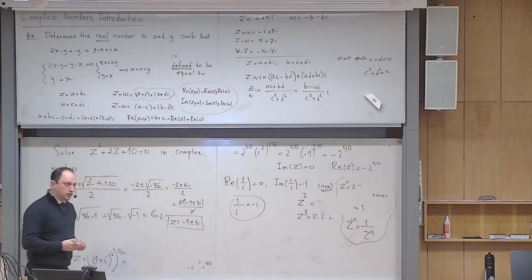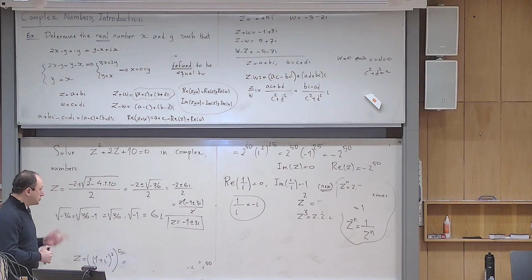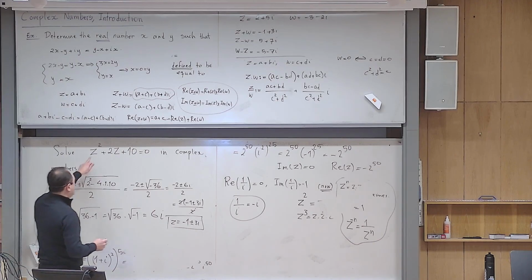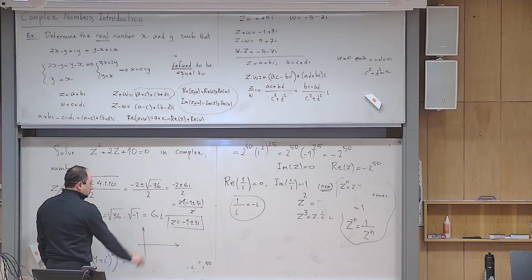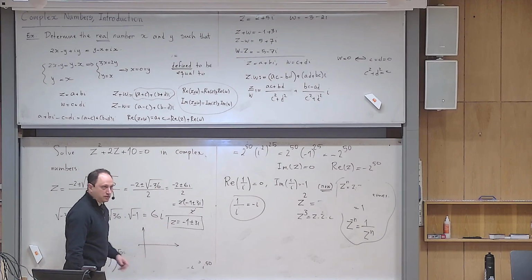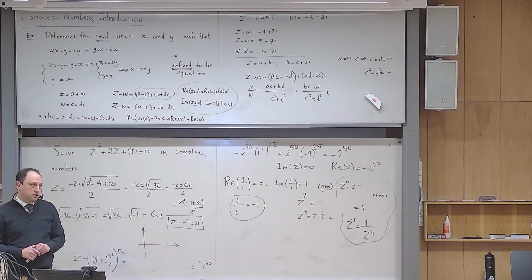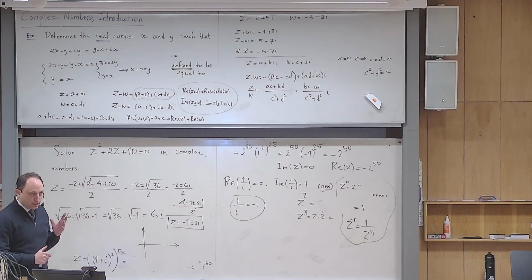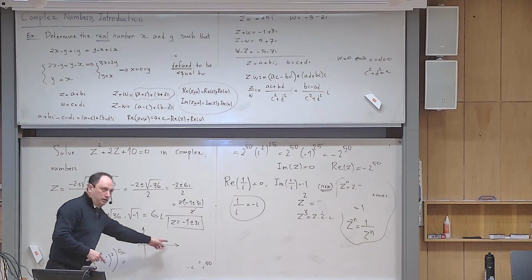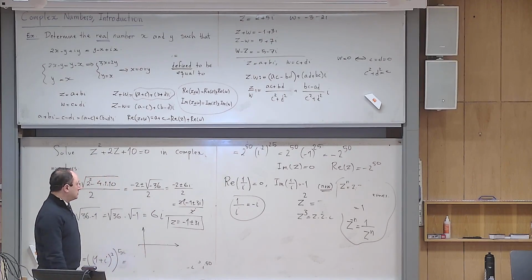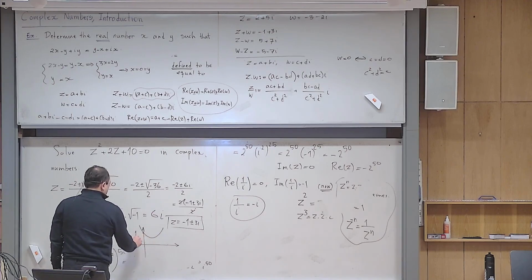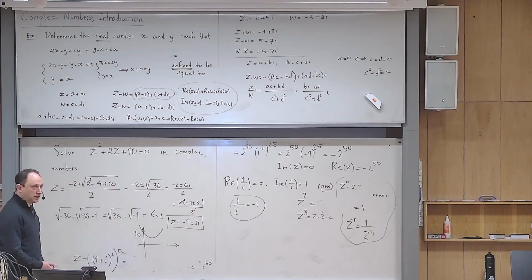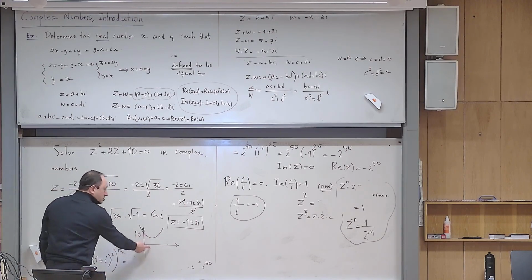So there are 2 solutions, but none of these solutions are real. Yes? What does it mean? It means that if you draw the graph of this function, which is a parabola, do you expect to see these on the real axis? No, there are no intersections. The roots are not real, so you can't see them on the real line. Yes? So, this parabola would pass something like this, where this point is 10. Okay, so you see that there are no intersections.